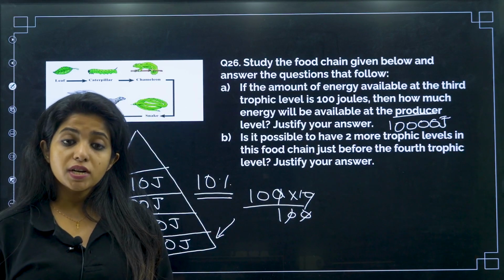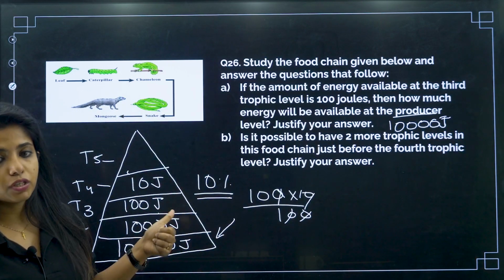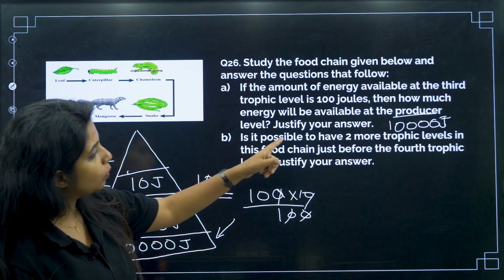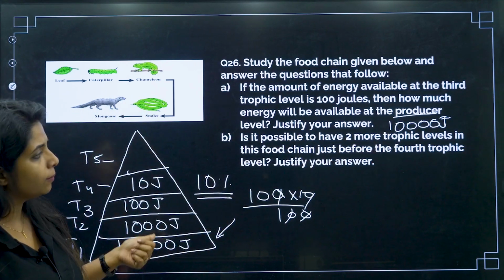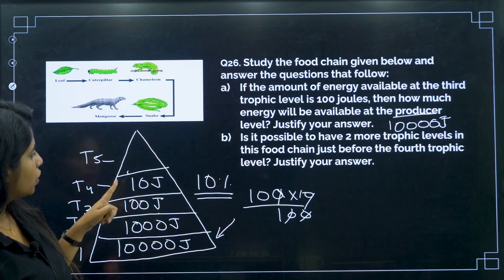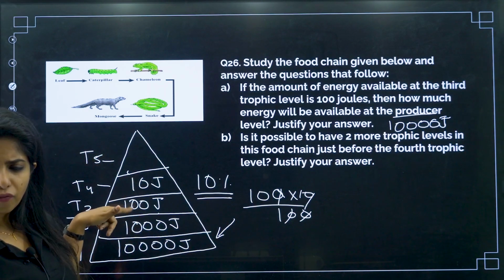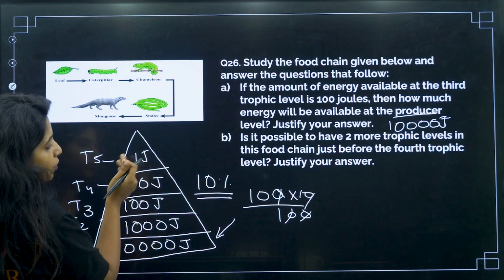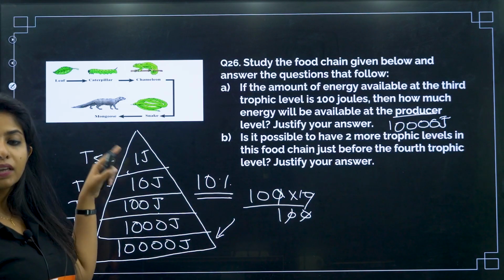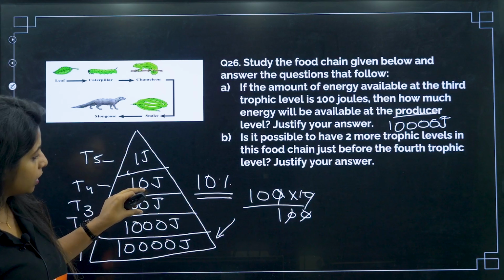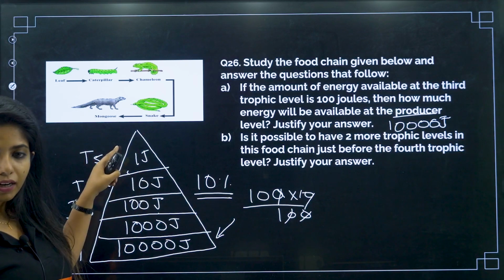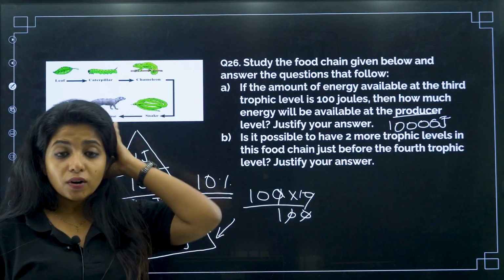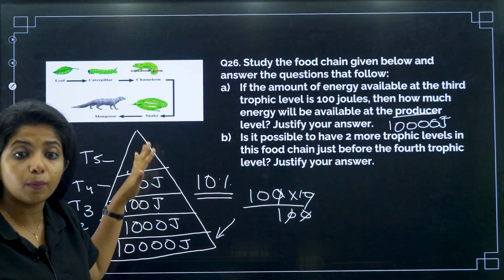Okay, how will you justify your answer? You will say that only 10% of the energy is being transferred. So if you go down, it becomes 10,000. Now, is it possible to have 2 more trophic levels in this food chain just before the 4th trophic level? Do you think there can be 2 more trophic levels up over here? In this case, it has only 1 joule available to give to the next one. Do you think there will be anything extra? If I fit in something, do you think they will get enough energy? No, my dear children.